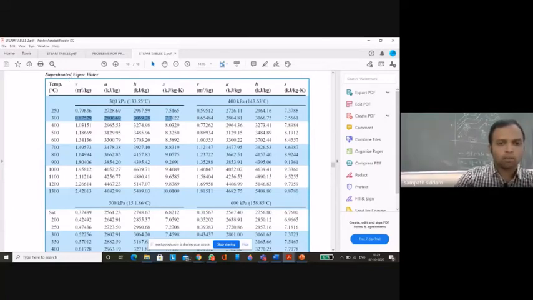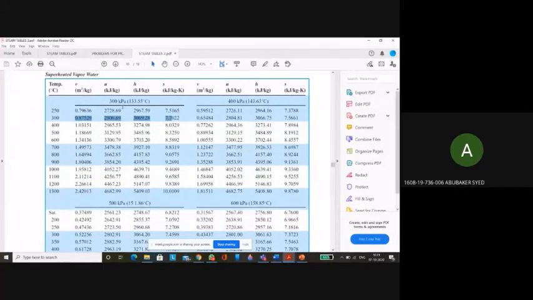This was a problem previously. The pressure is given and the saturation temperature is known. Let me give another example. Sometimes your actual temperature is given and Tsat is not given. In that case, you need to go with this as the saturation temperature and find the saturation pressure, then note down the values. That will be another case of the problem also. The latter case we will do later. Is that clear? Yes, sir.